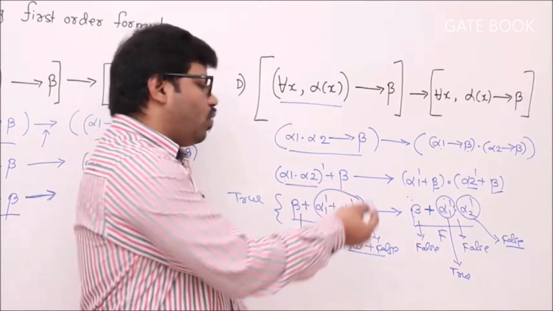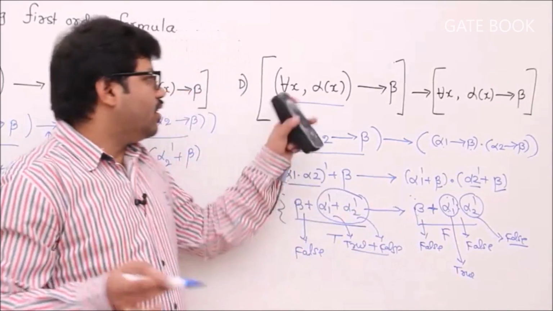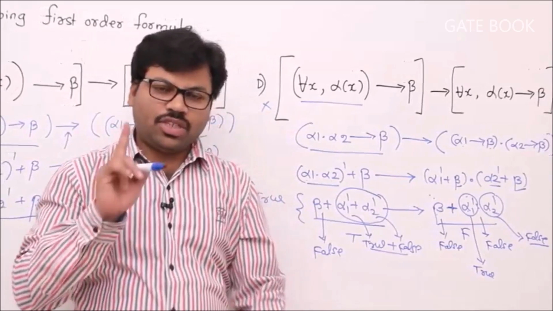Left side will become true, but right side will become false. So again you got a true-false combination. True implies false is false, isn't it? That's why this formula is invalid. So option C is right.